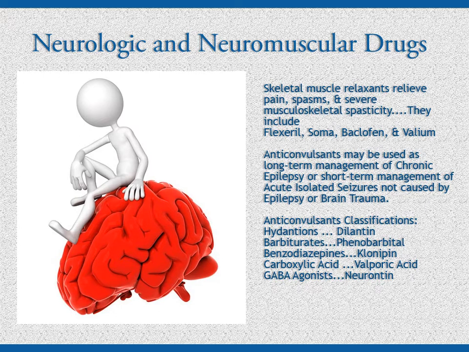Anticonvulsants inhibit neuromuscular transmission and may be used as long-term management of chronic epilepsy or short-term management of acute isolated seizures not caused by epilepsy or trauma to the brain. Anticonvulsants can be classified into several groups. The most common are the hydantoins. A common example is Dilantin.